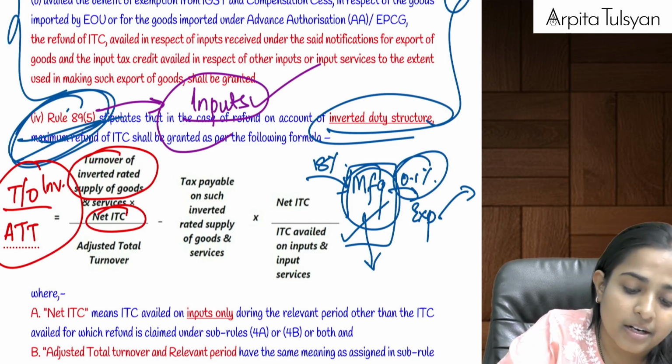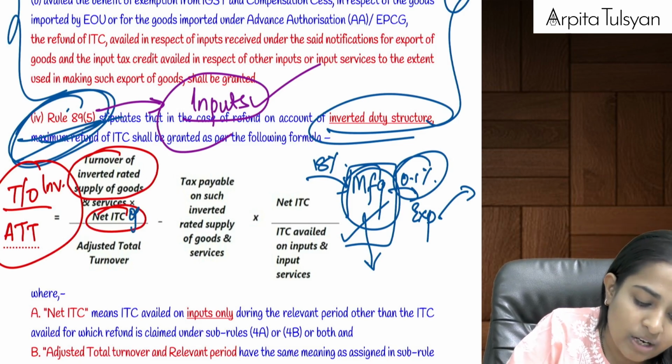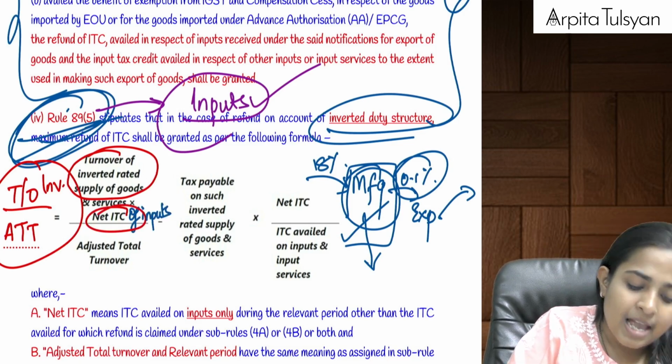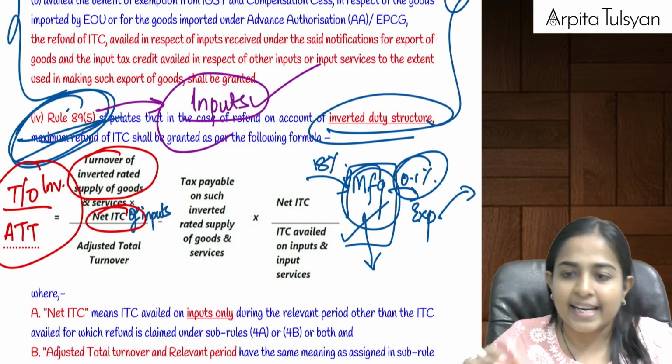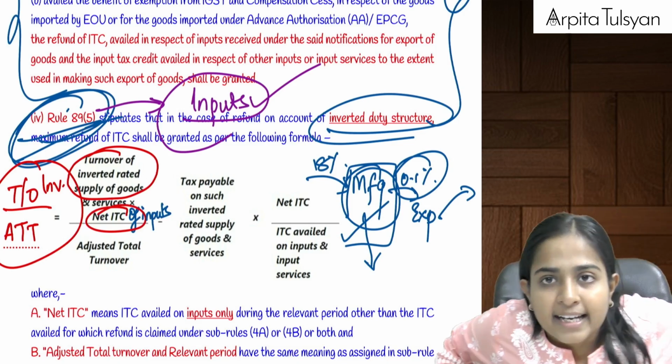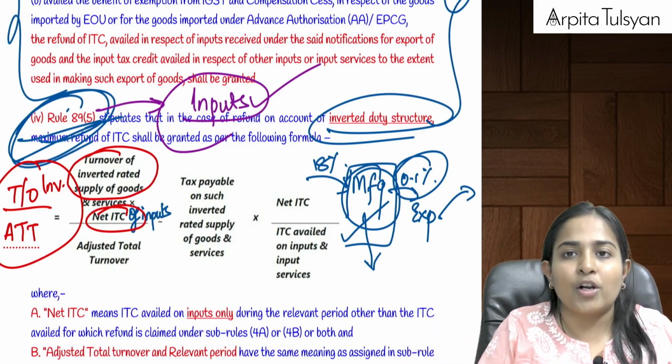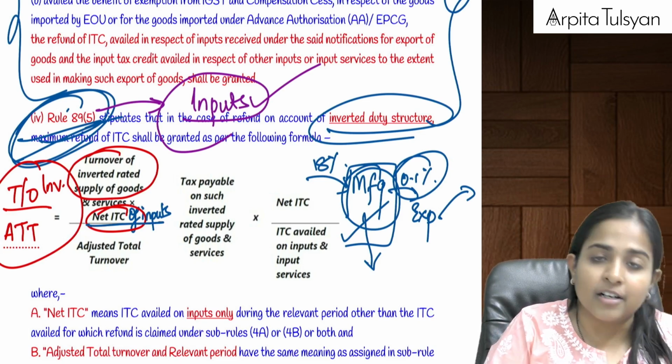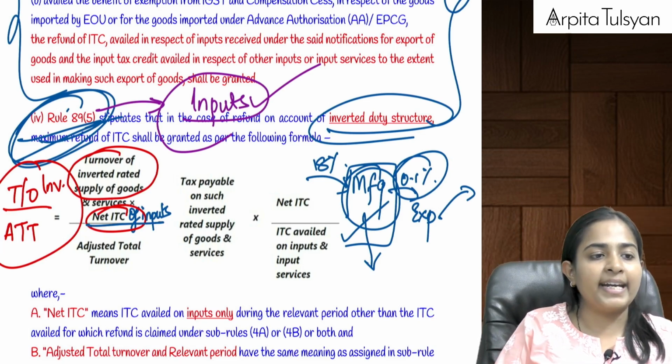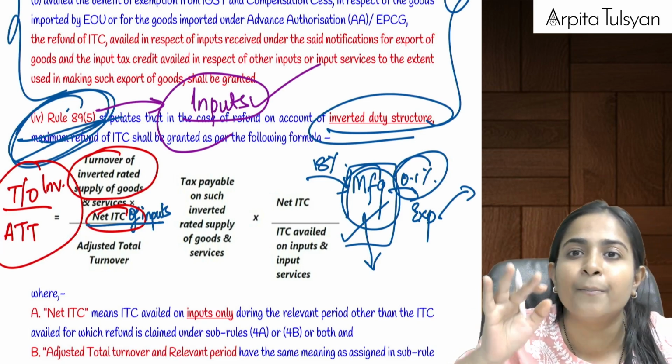Now here, can we say net ITC will only be of inputs. Just like I have told in my main lectures and fast track lectures also, whenever you are solving this particular question, always write here for inverted duty structure, wherever you are getting net ITC, write there net ITC of inputs.